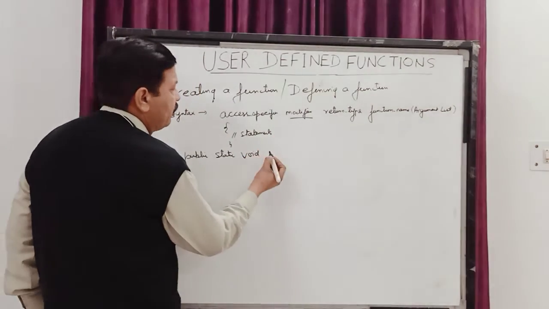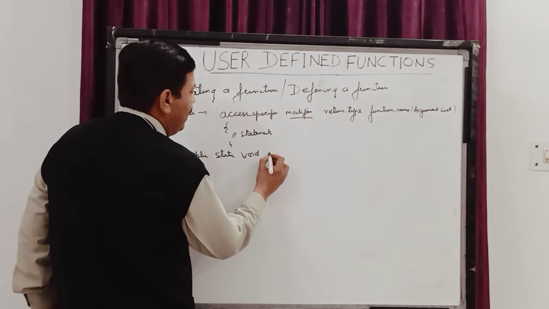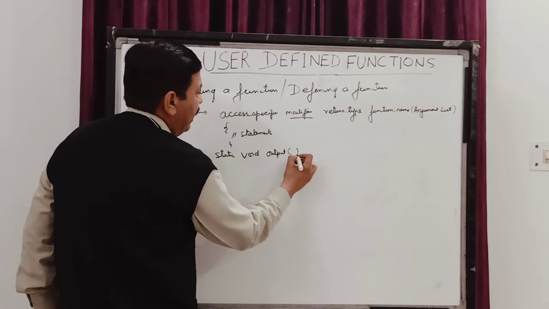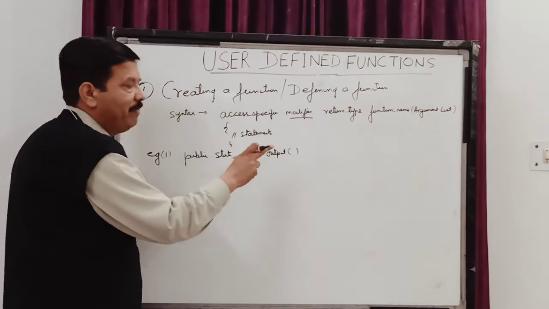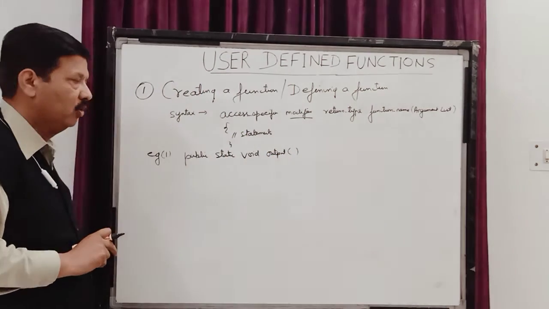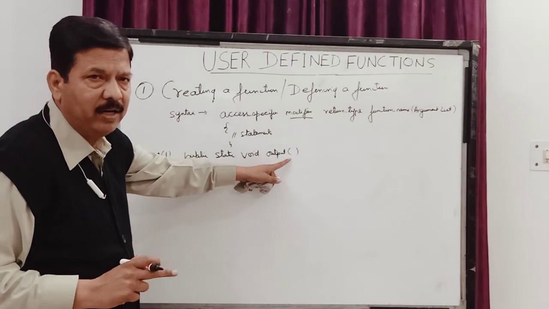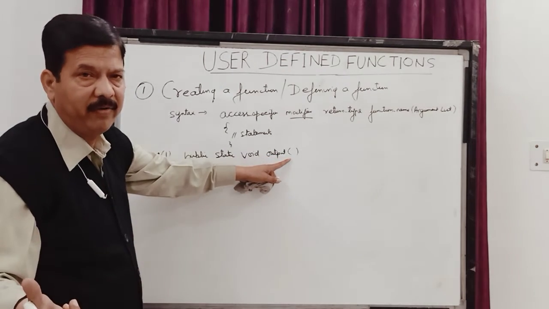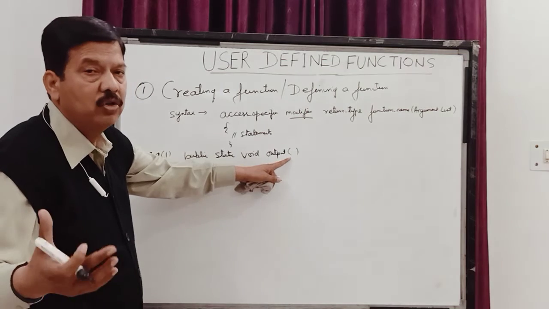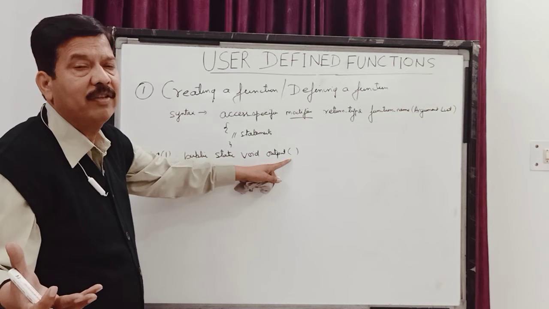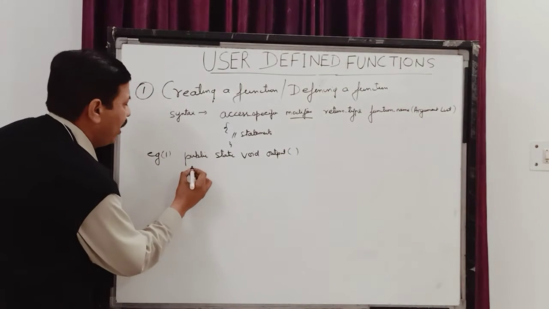And the next, children, after the return type, I write the function name. Say I write my function's name as output, and it can be with parameter and without parameter. The function which I have defined over here is without parameter, so it is a non-parameterized function. You have functions which are non-parameterized, and you have functions which are parameterized. I'll give you an example of it.